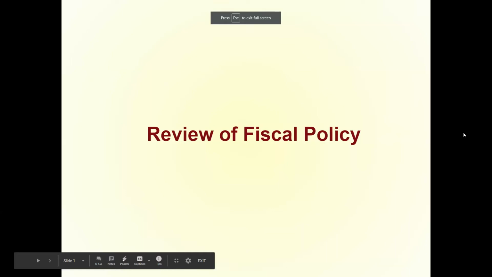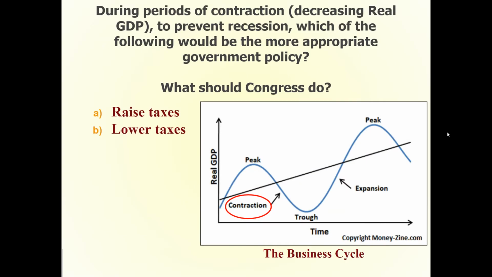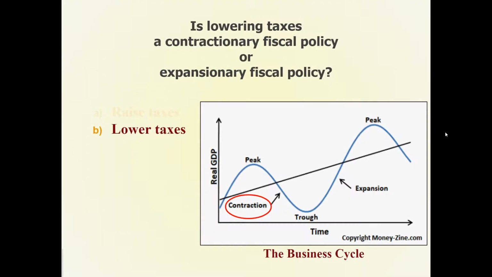Okay, today we're going to do a lesson on monetary policy, but before we do, and to set the stage for monetary policy, we're going to review fiscal policy. During periods of contraction, decreasing real GDP, to prevent recession, which of the following would be more appropriate government policy? Raising taxes or lowering taxes? Is lowering taxes a contractionary fiscal policy or an expansionary fiscal policy?